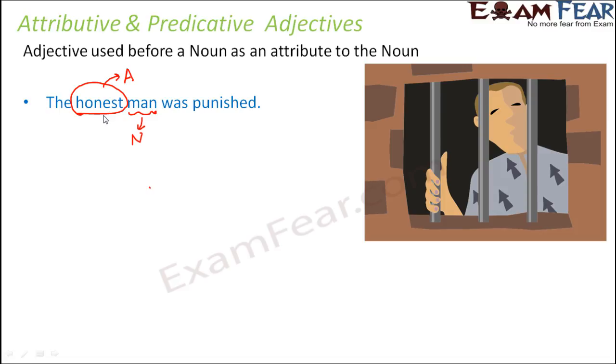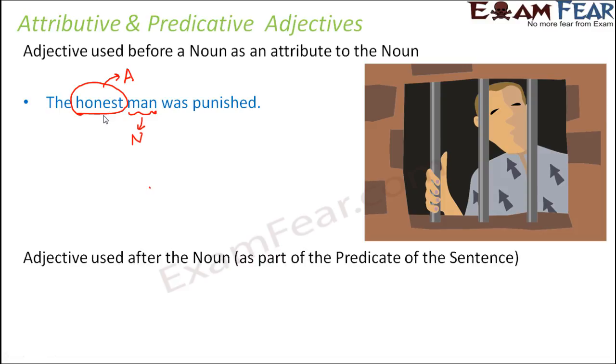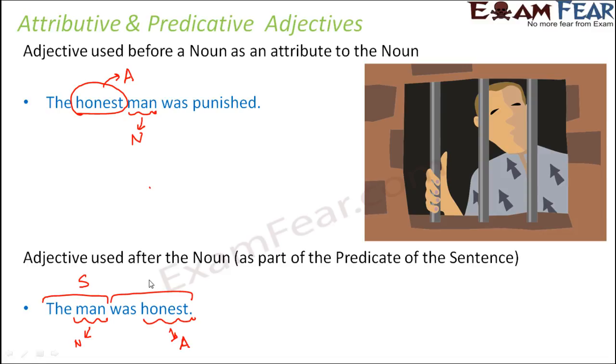Now the same adjective can be used the other way around also, that is, predicatively. Predicatively means the adjective is generally used after the noun as a part of the predicate of the sentence. For example, if I say, the man was honest. In this case, which is the noun? The noun is still man, right? And which is the adjective? The adjective is still honest. But in this case, the adjective has been used after the noun. Also, if you look at the formation of the sentence, the man is the subject, and was honest is the predicate.